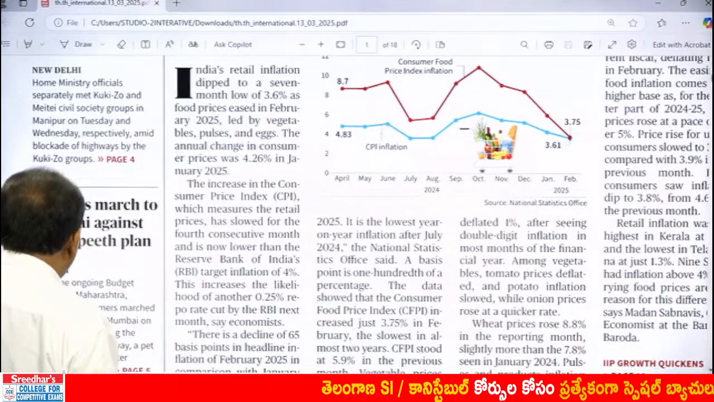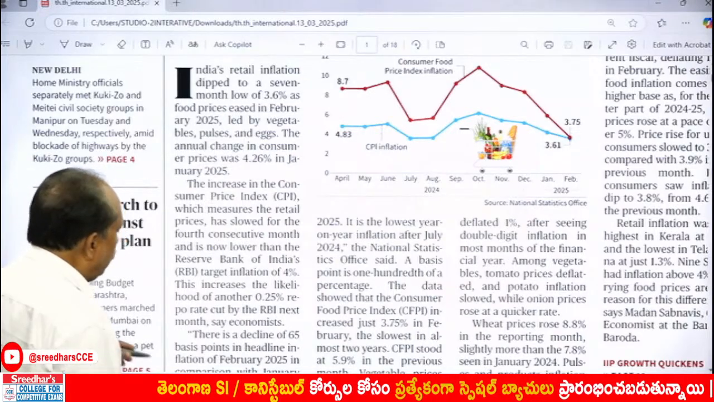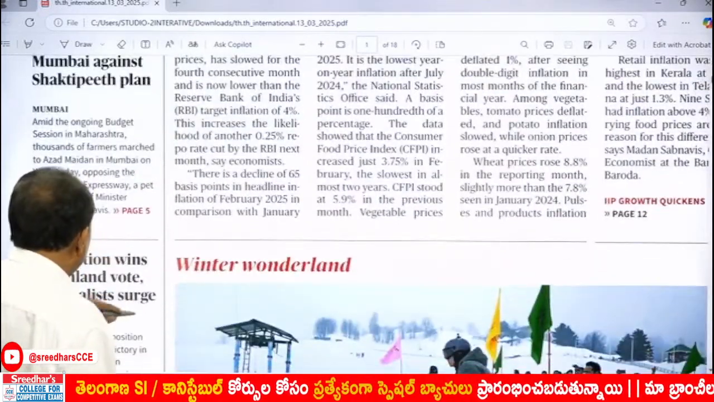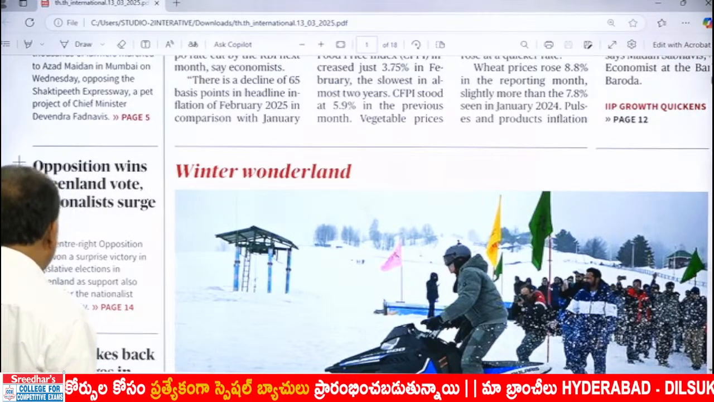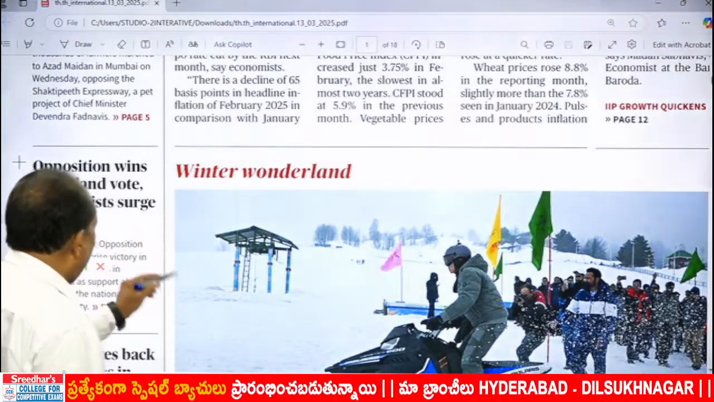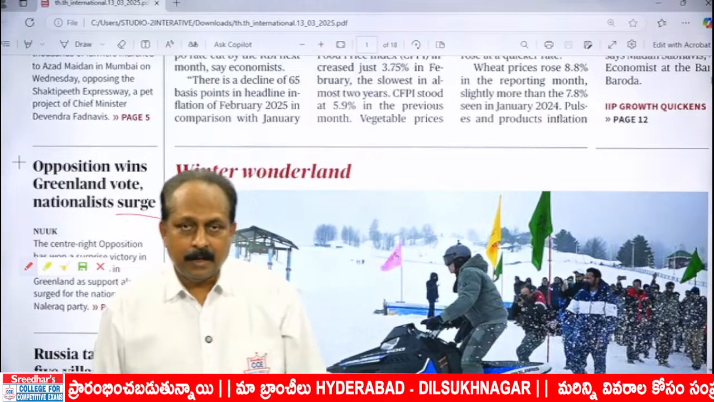Farmers march to Mumbai against Shakti Pit plan. An issue related to farmers, but the words are easy, simple. Opposition wins Greenland vote, nationalist surge. I think after a gap of 2 or 3 weeks, we have got the word surge. Otherwise, in the past, we got it many a time.